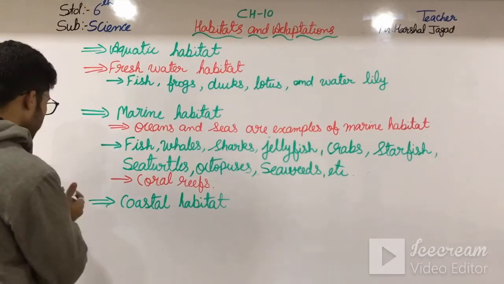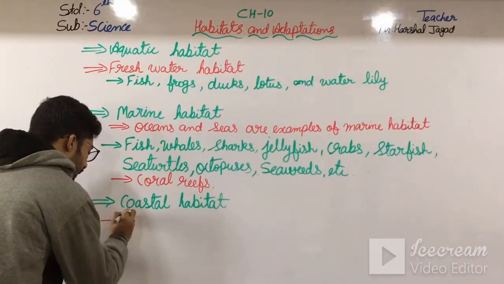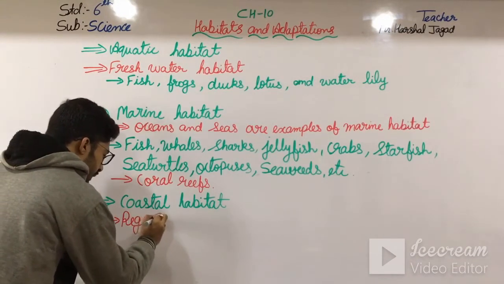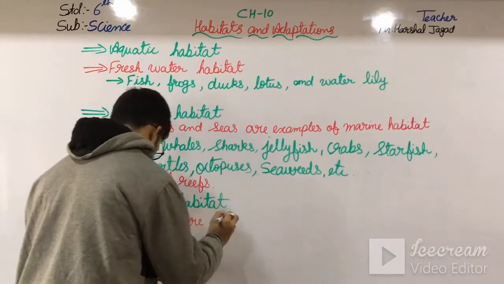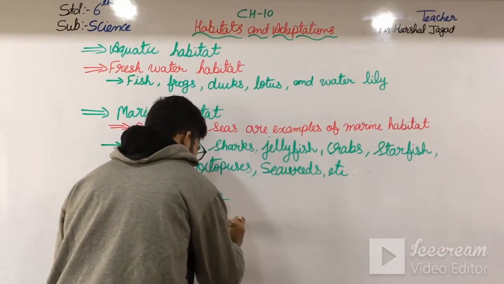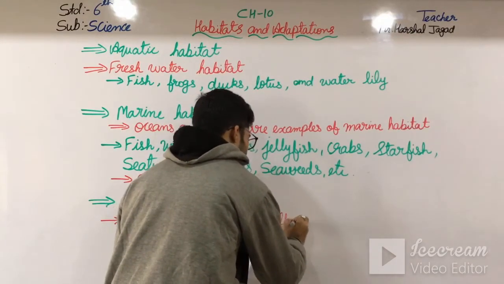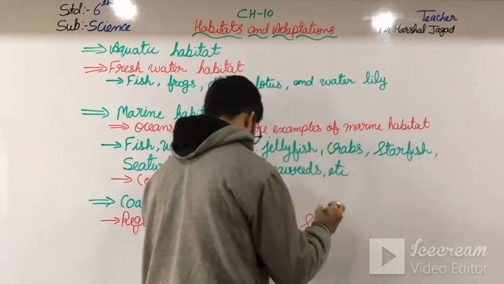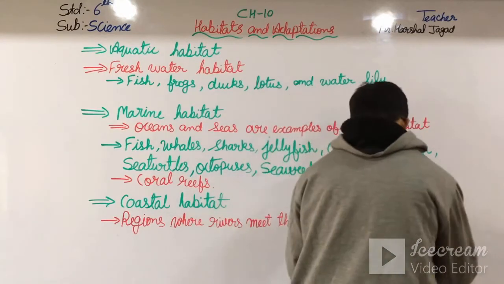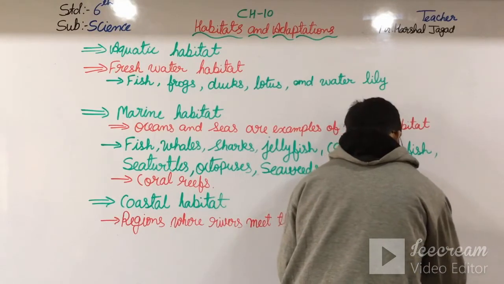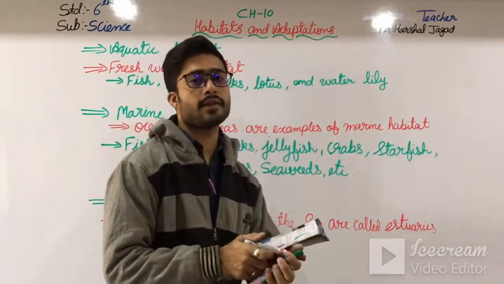So let me write that here. Regions where river meets the sea are called estuaries. Okay, are known as estuaries.